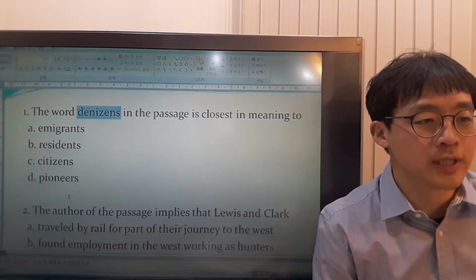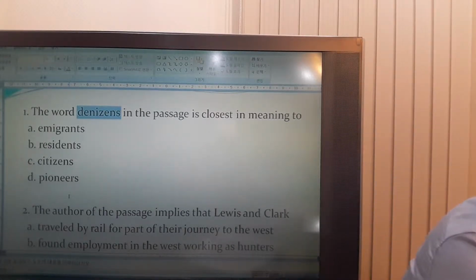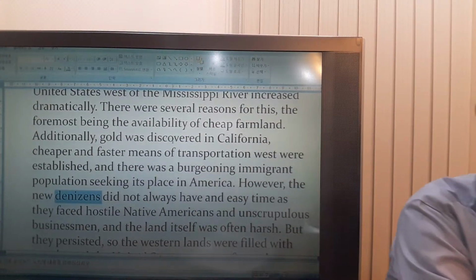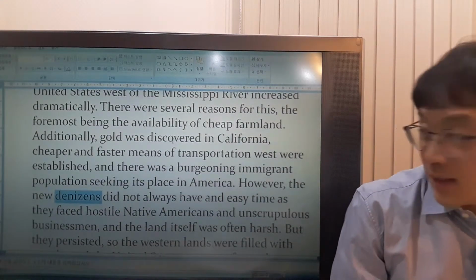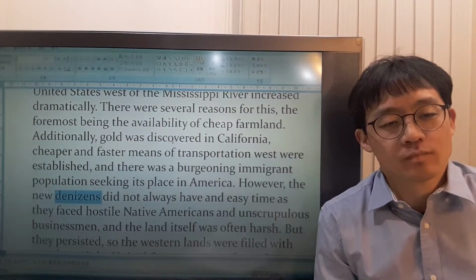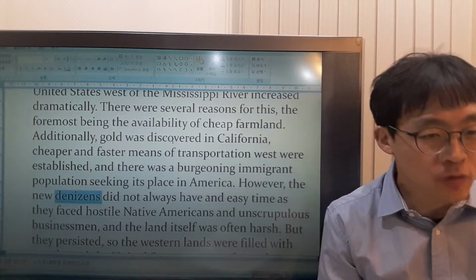Let's look at the questions now. The word denizens in the passage, what does that mean? Let's look here. Let's read the sentence before that.